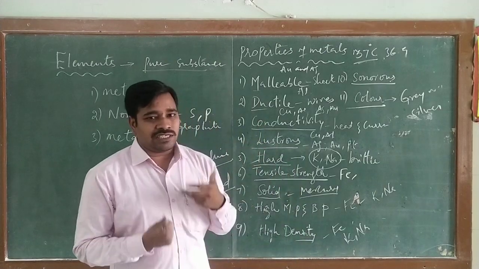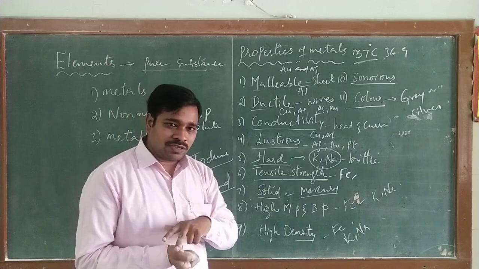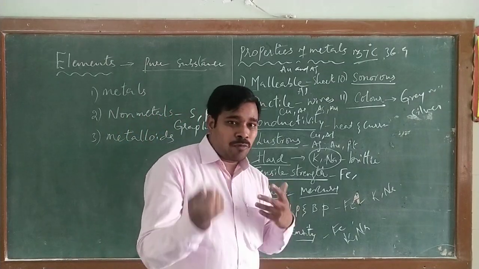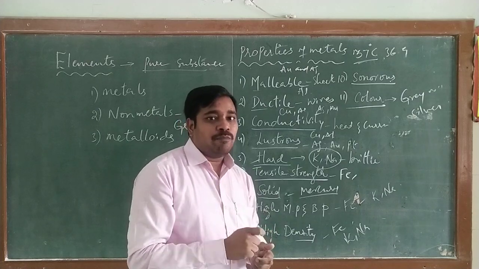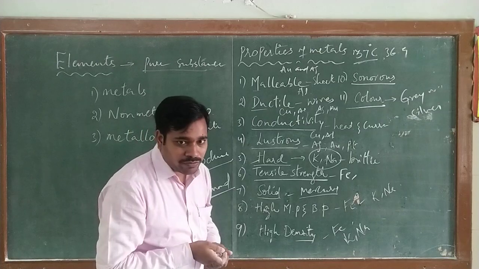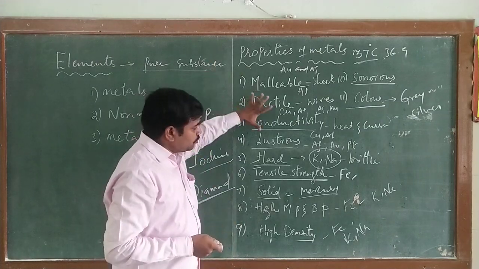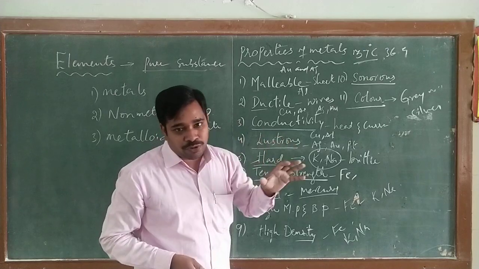Sulfur is yellow in color. Phosphorus is of two types, white phosphorus and red phosphorus. And bromine is a liquid non-metal. Actually, bromine is a gas, but at room temperature it is a liquid. The color of bromine is reddish brown. So metals produce some properties, and non-metals may not produce all of these, but there are some properties they will produce.